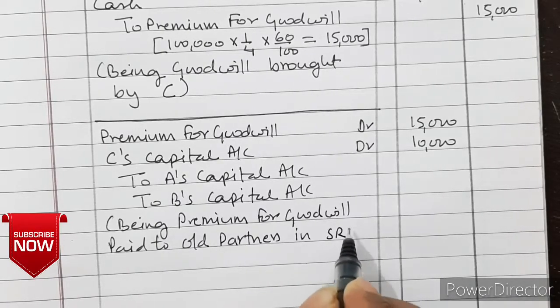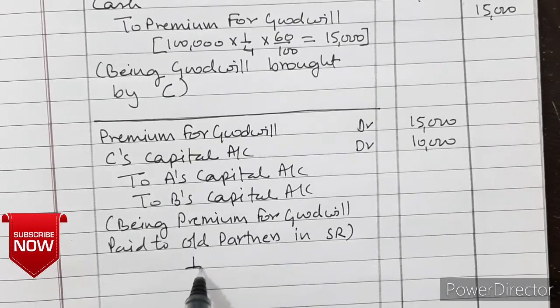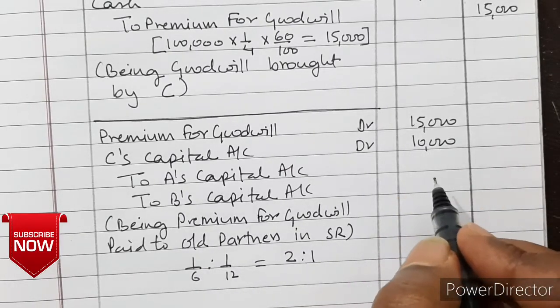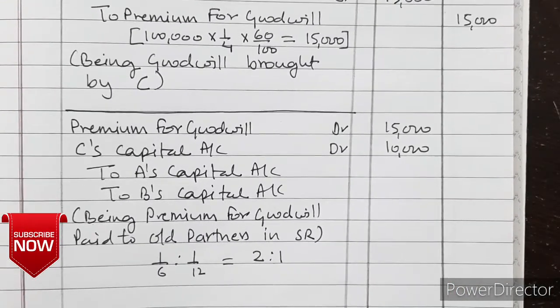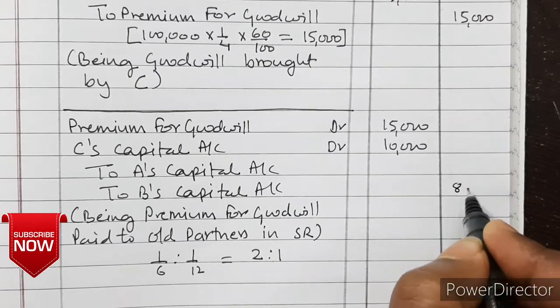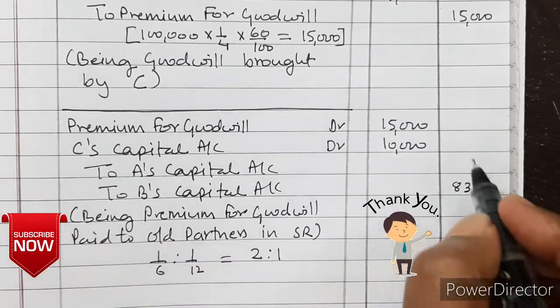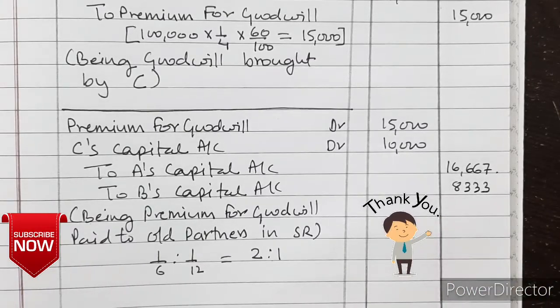in sacrificing ratio. So what is the sacrificing ratio? It is said 1/6 is to 1/12. So if you solve this, you will get 2:1. So this 25,000 will be divided in 2:1. So it will be 16,667 and 8,333. That is the solution.